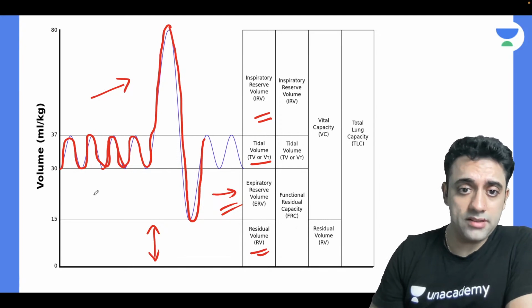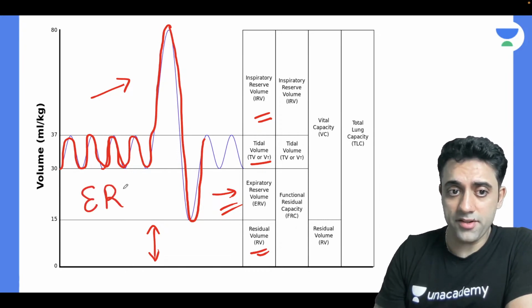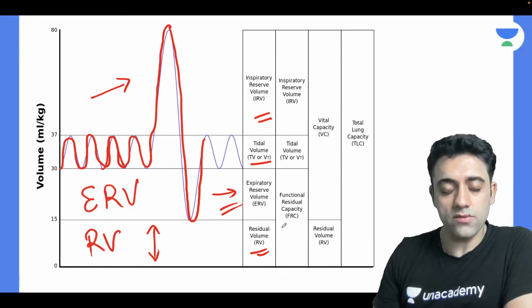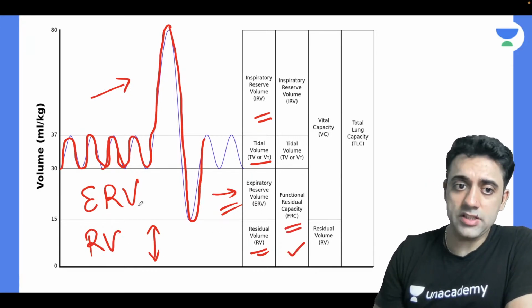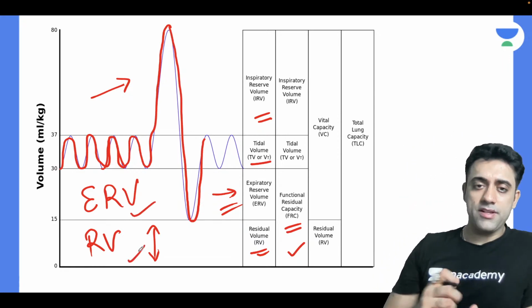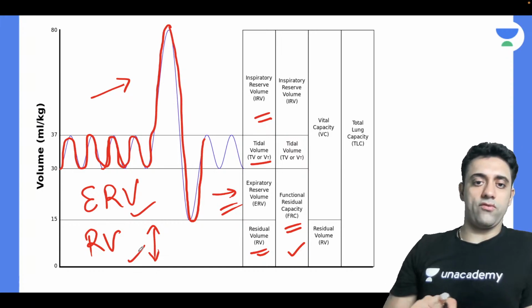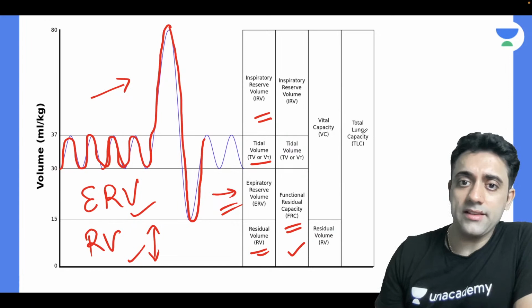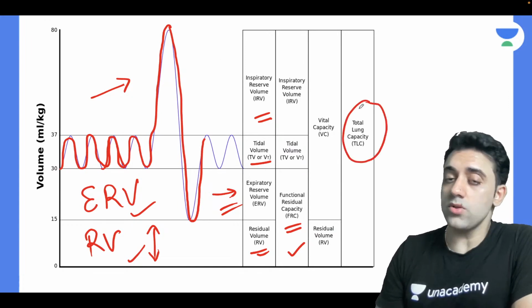So can we please remember, this is nothing but ERV, expiratory reserve volume, and this is RV, residual volume. So FRC is equal to ERV plus RV. Functional residual capacity is equal to expiratory reserve volume plus residual volume. That is very important. And then the whole thing together is our total lung capacity.